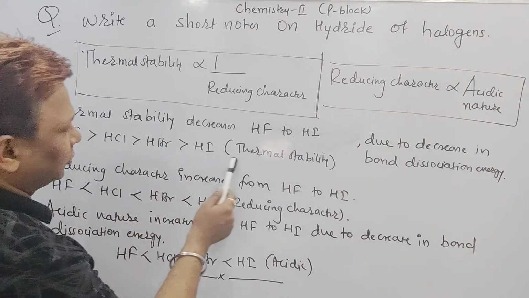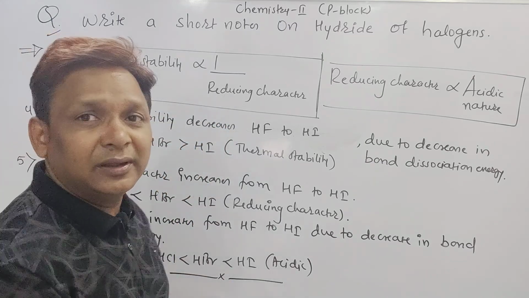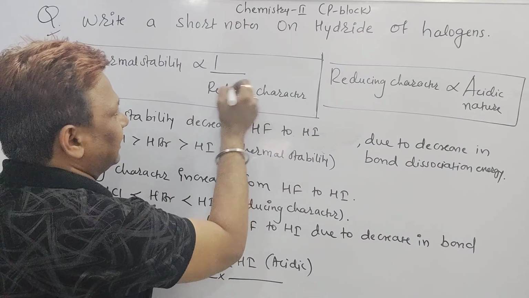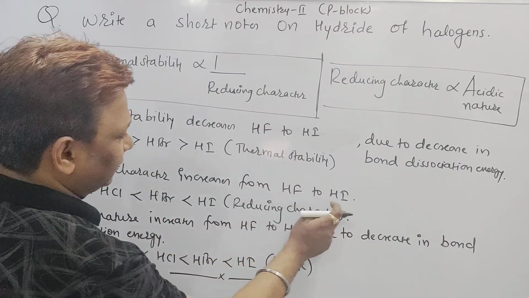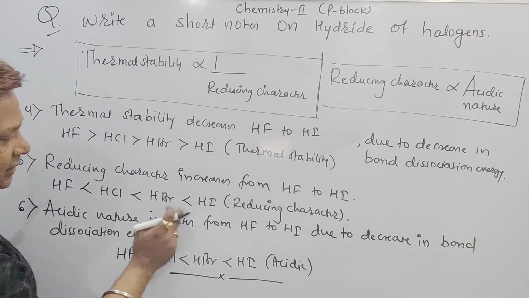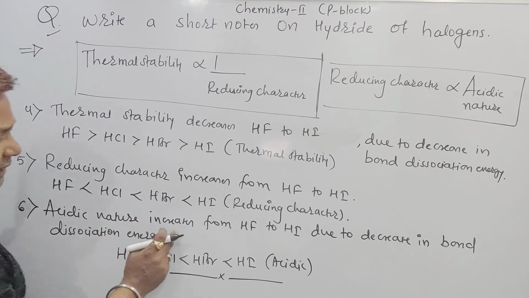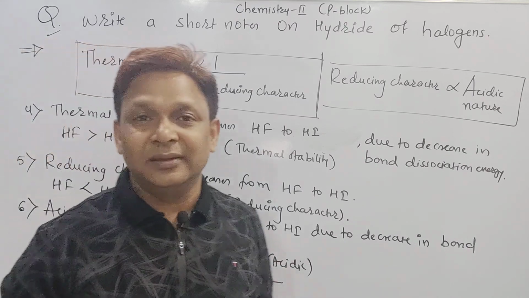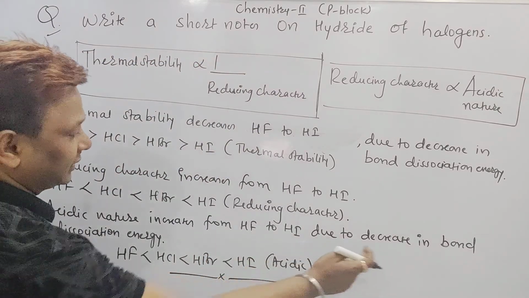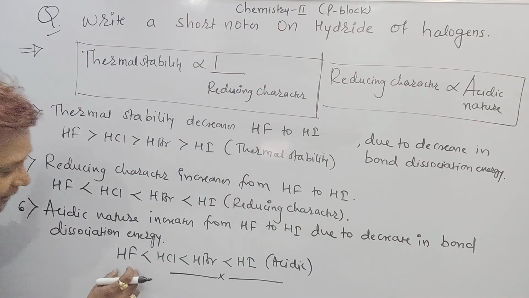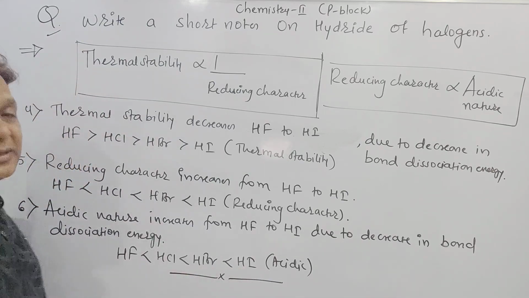If thermal stability decreases, reducing character increases from HF to HI; HI has the most reducing character. Acidic nature also increases from HF to HI due to decrease in bond dissociation energy. HI is more acidic and HF is less acidic.